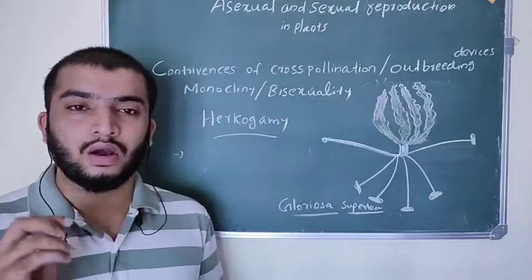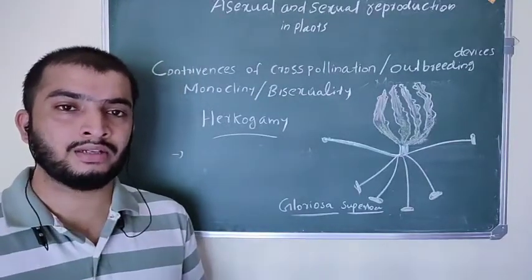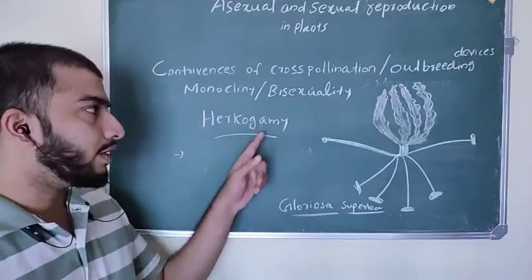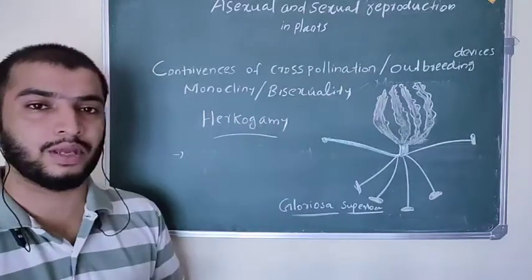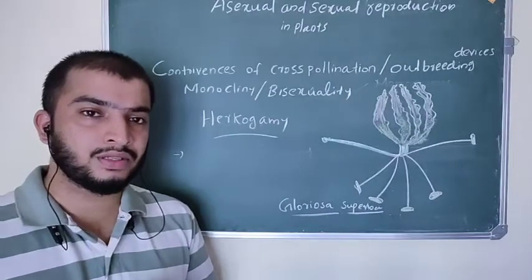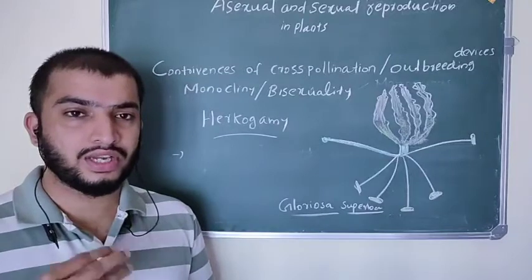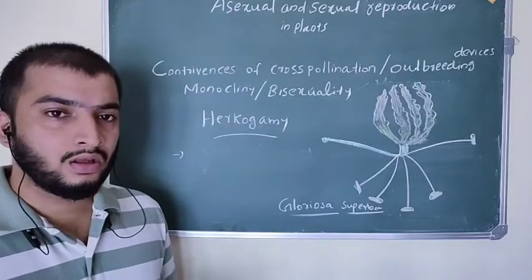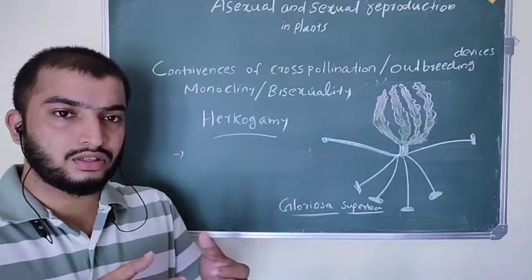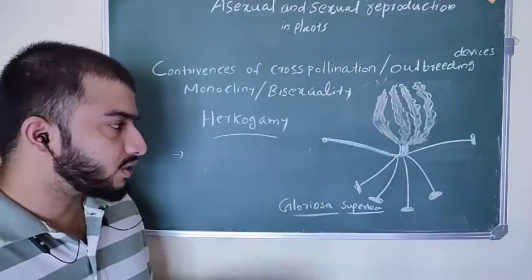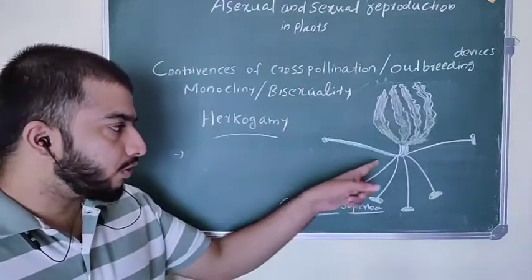The next outbreeding device or mechanism for cross-pollination under monocliny or bisexuality is hercogamy. Hercogamy means the essential organs, the stamen and style, are positioned far away from each other. Look here, Gloriosa superba.